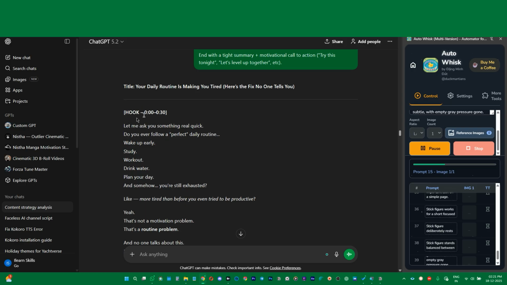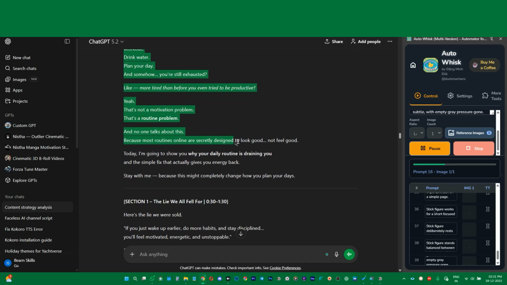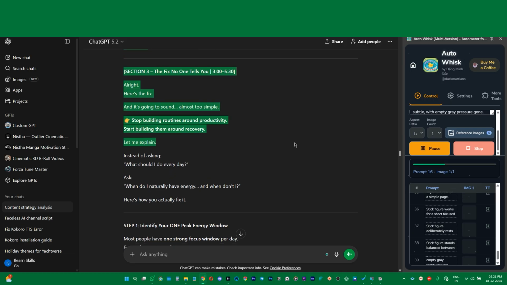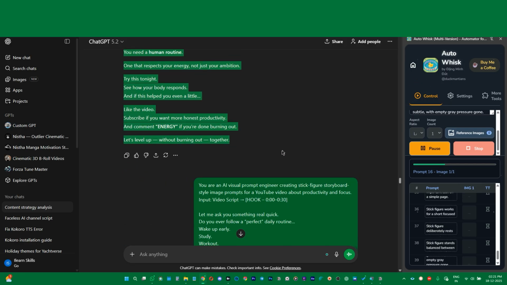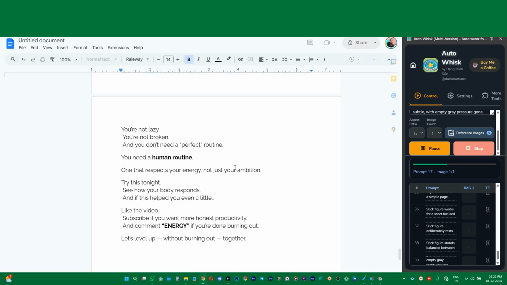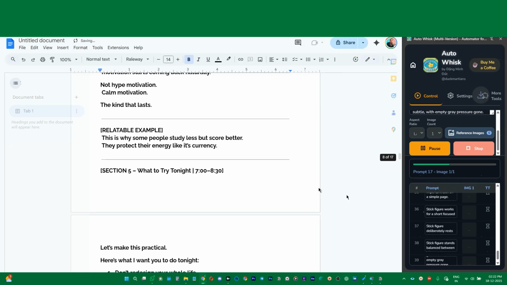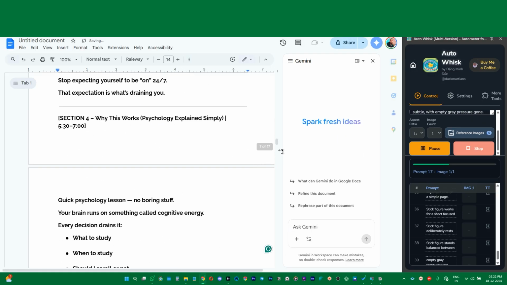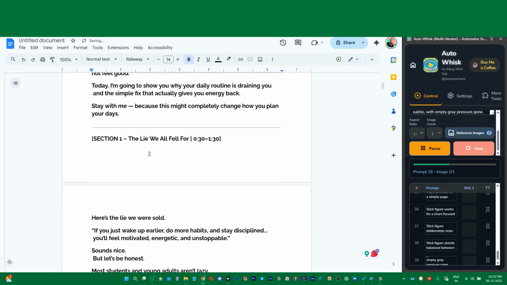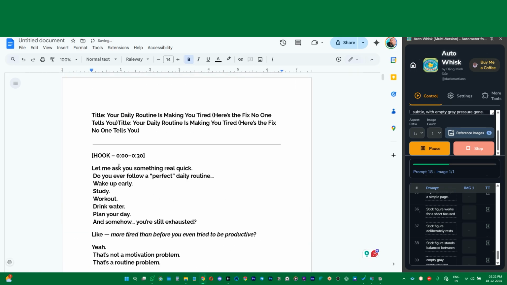So first of all, we will just copy the entire script and paste it on a document. And if you just analyze this script, you can see there are so many things: hook, and you can see section 1. We want the clean script so that we can simply paste it in ElevenLabs and generate the voiceover.